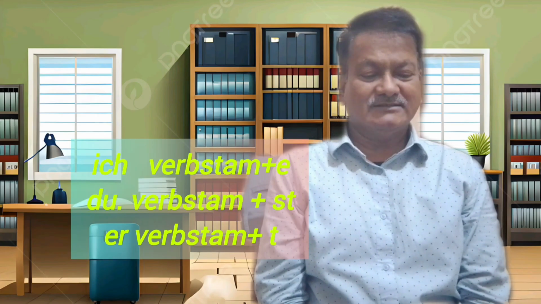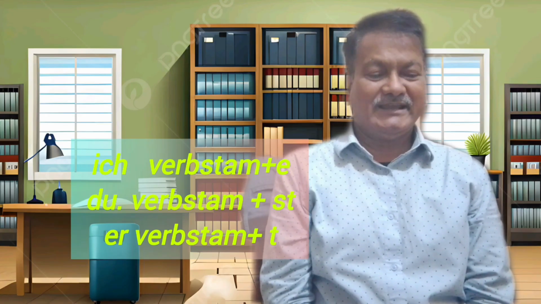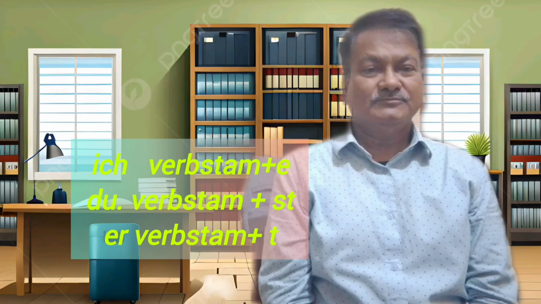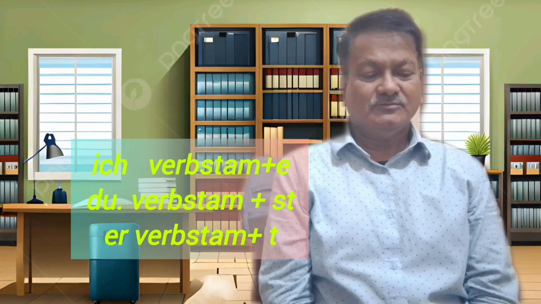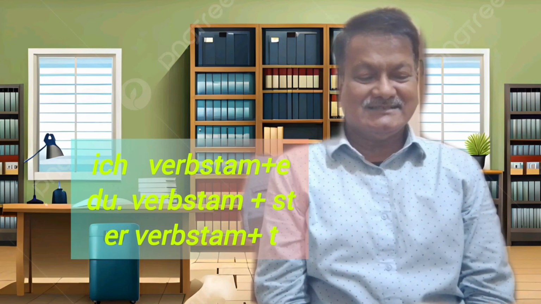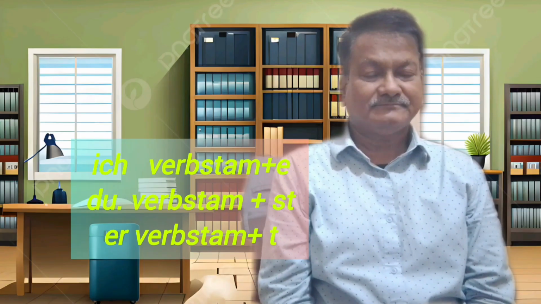So now we notice that each of the verbs must have a stem and an ending. So first person singular ich, verb stem plus e. Second person singular du, verb stem plus st. Third person singular sie/es, verb stem plus t.